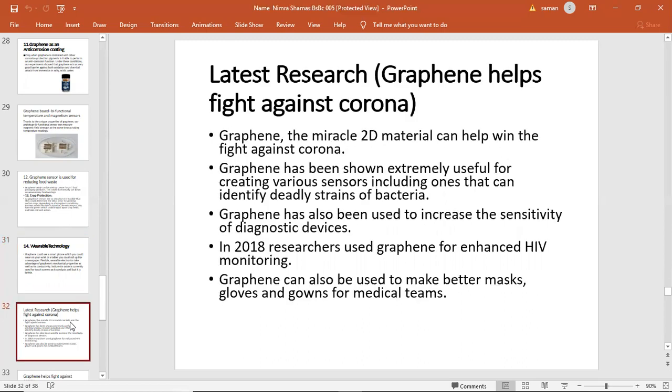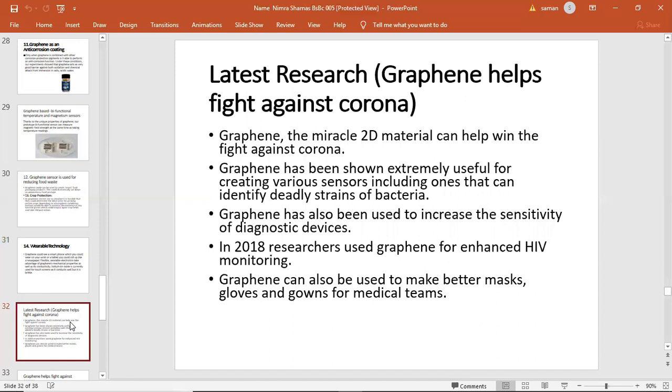Latest research: graphene helps to fight against corona. Graphene, the miracle 2D material, can help to win the fight against corona. Graphene has been shown to be extremely useful for creating various sensors, including ones that can identify deadly strains of bacteria. Graphene has also been used to increase the sensitivity of diagnostic devices.